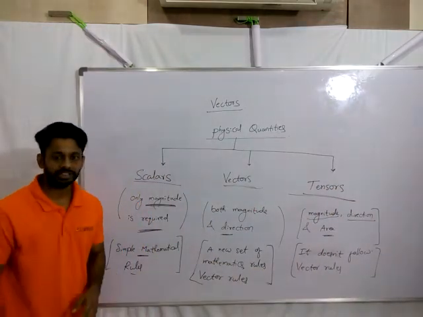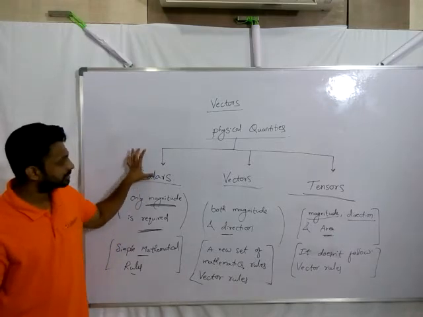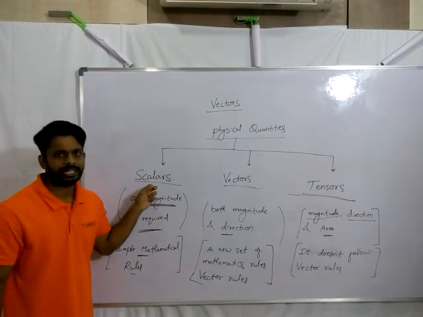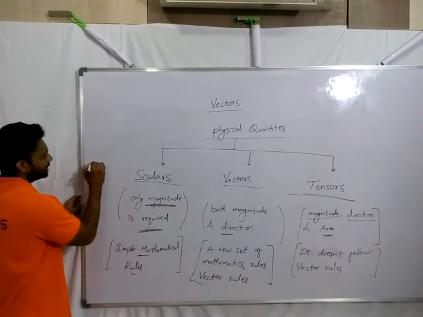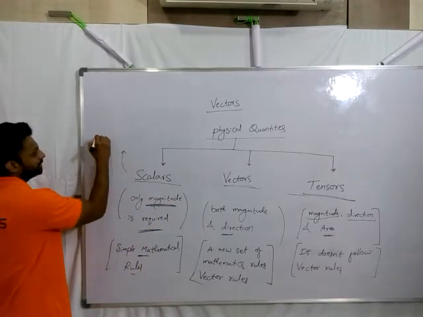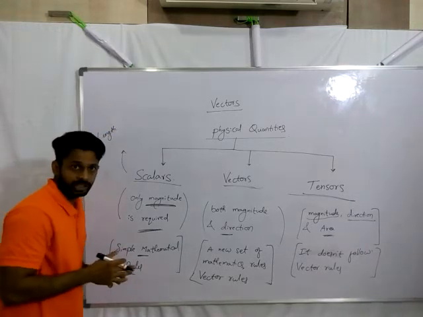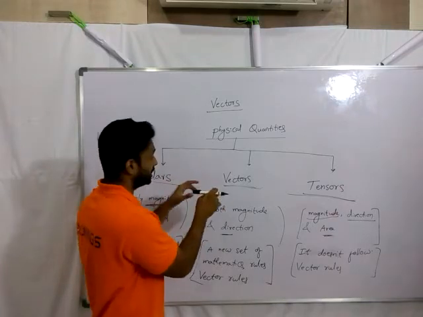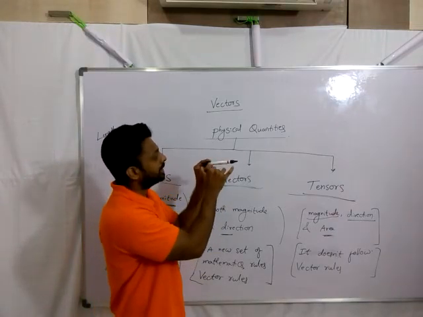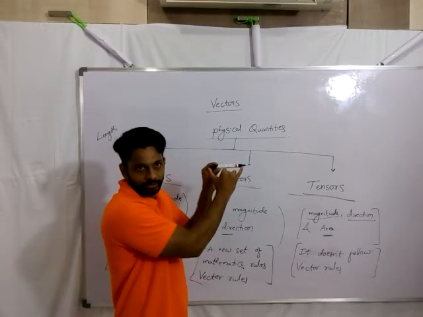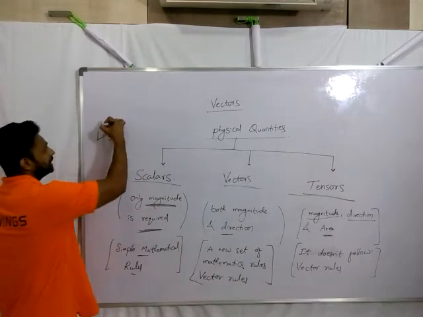So altogether, three classifications of physical quantities are available. Scalars, and you can comment on some examples of scalars. We have many examples, like length, mass, time, and so on. Let me write the examples here. Length: I don't say 2 meter in north. Whenever you're measuring the length of the pen, let's say it is 8 centimeter, I won't mention east direction or west direction. That means length is a scalar.